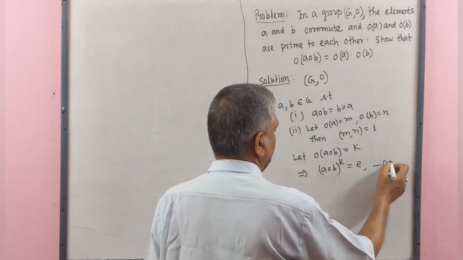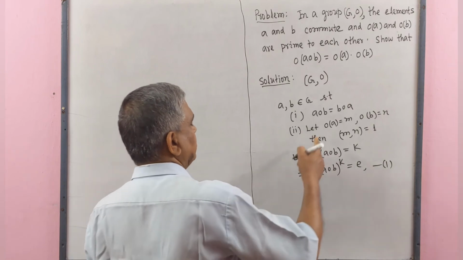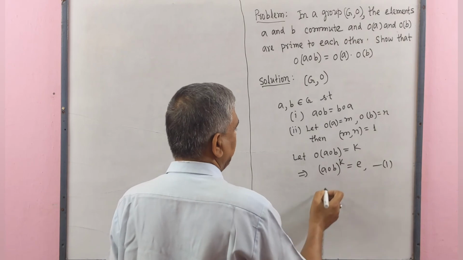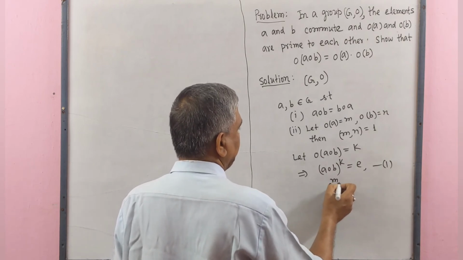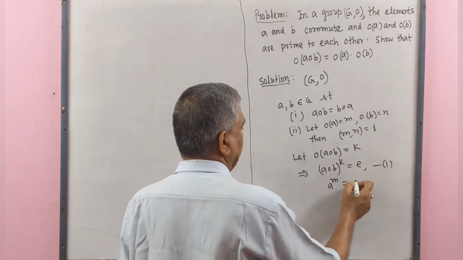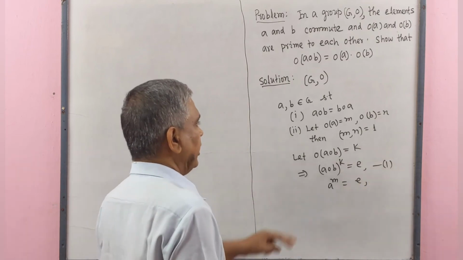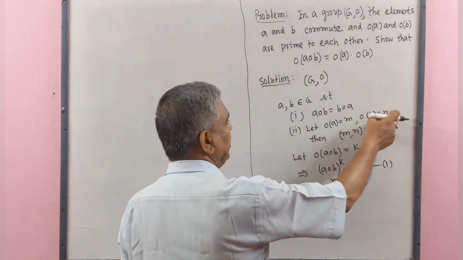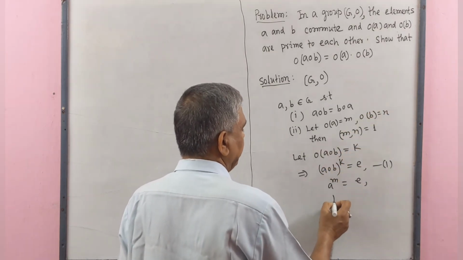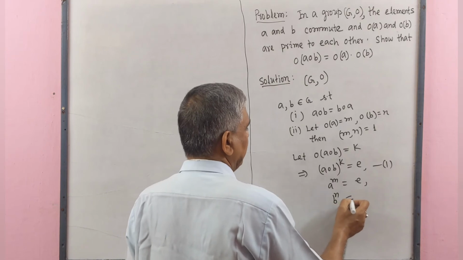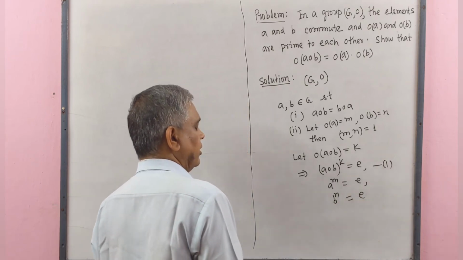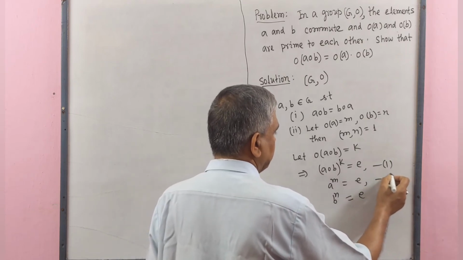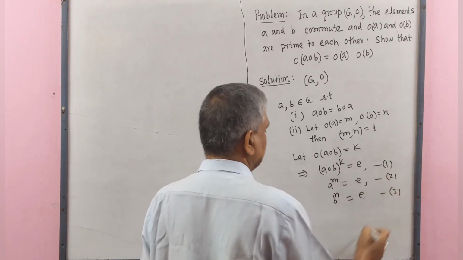This is number one. Since order of A equal to M, therefore A^M equal to identity element, M be the least positive integer, and order of B equal to N, then B^N equal to identity element, N be the least positive integer. This is number 2, this is number 3.